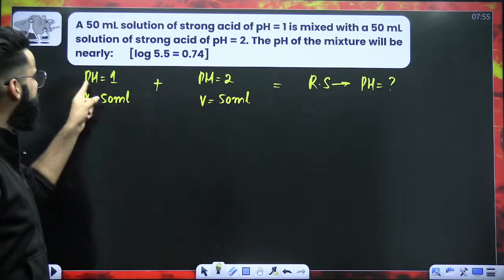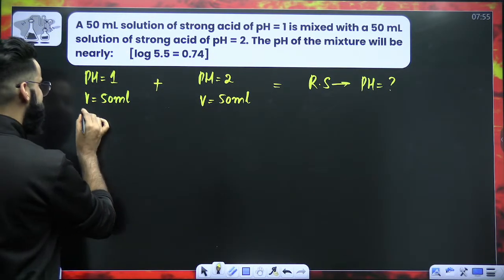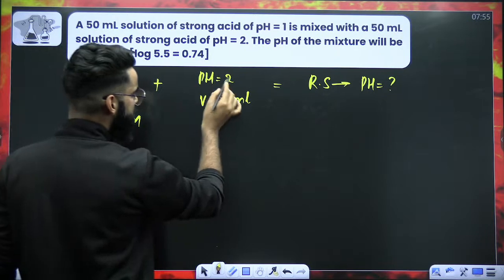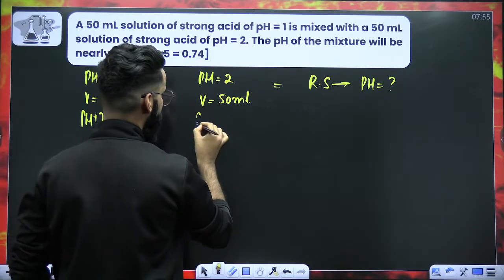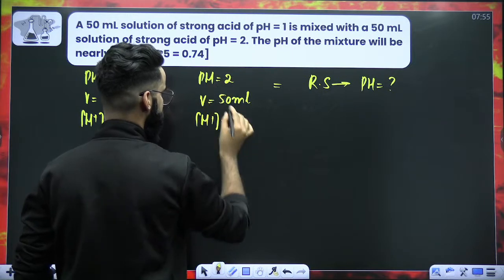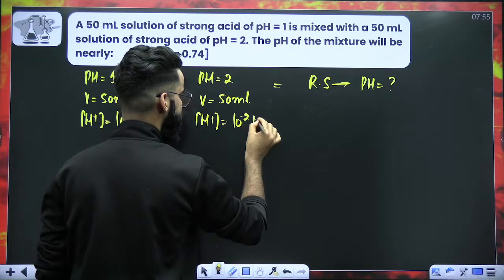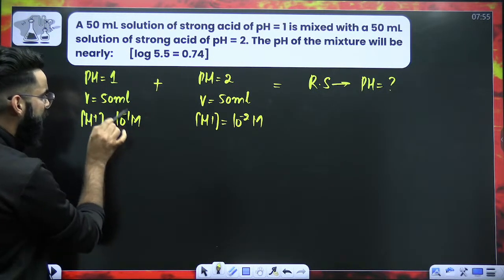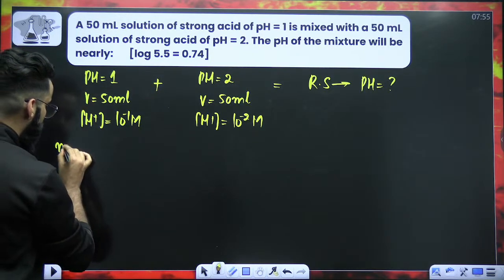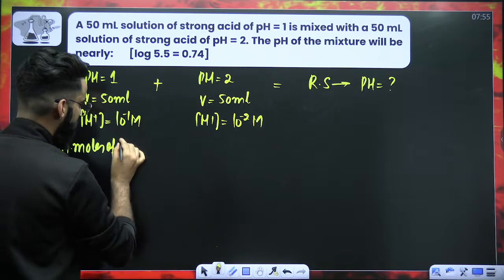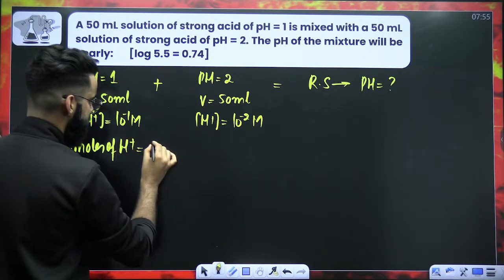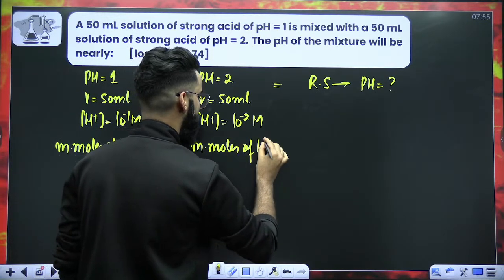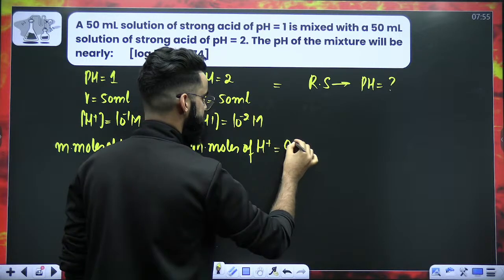Try to understand. pH of the first acidic solution is 1. Does that mean H positive concentration is equal to 10 raised power minus 1 molar, right? pH of the second acidic solution is 2. So does that mean H positive ion concentration from this solution is going to be 10 raised power minus 2 molar? Agreed? Simple. Molarity multiplied by volume in ml gives me millimoles. So the millimoles of H positive coming from the first strong acid, this multiplied by this value, is 5. The millimoles of H positive coming from the second solution, this multiplied by this, is 0.5.